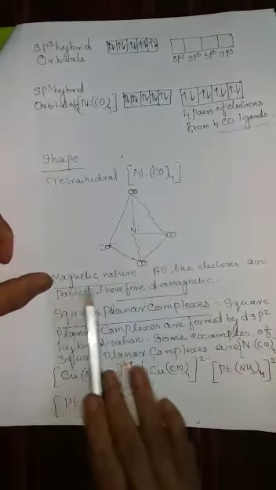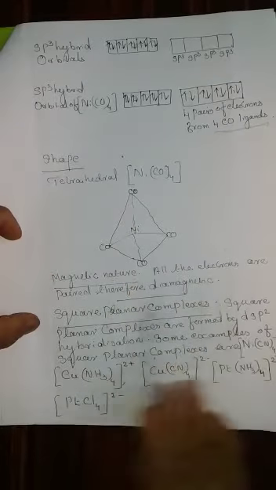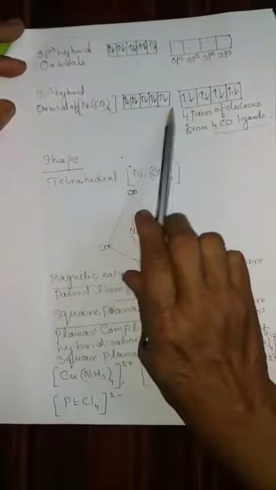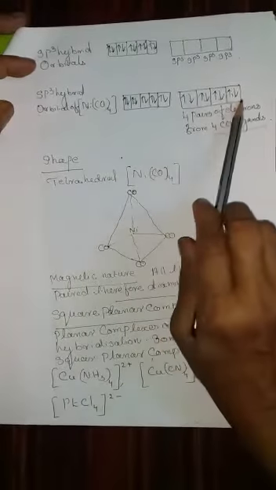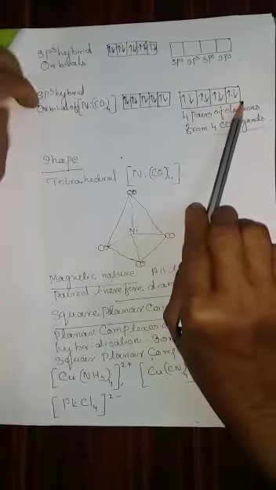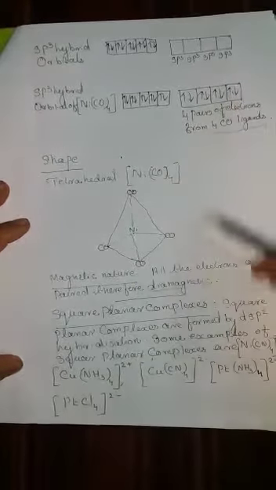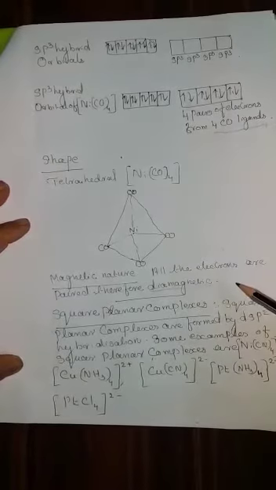Next is the magnetic nature. All the electrons are paired, therefore, see, look at that. All the electrons in the d and in the hybridized orbitals are all paired. Therefore, it is diamagnetic in nature. These are the details of the sp3 hybridization.